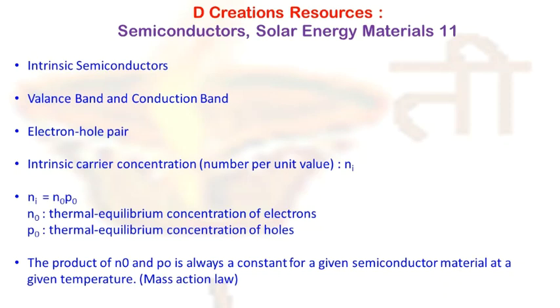Typically, if you consider silicon, the intrinsic carrier concentration is 1.5 × 10^10 per centimeter cube. While if you consider a compound semiconductor such as gallium arsenide, the intrinsic concentration is 2 × 10^6 per centimeter cube.